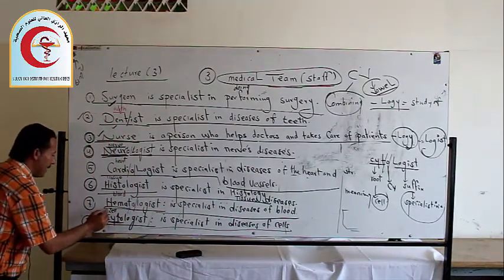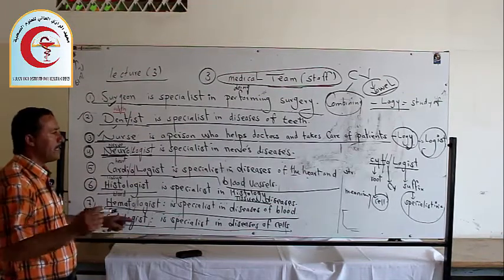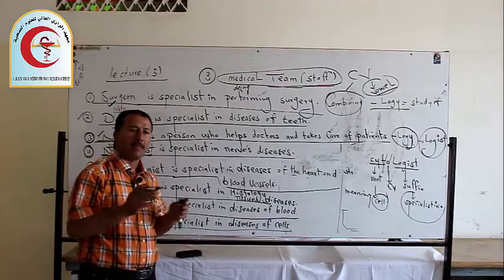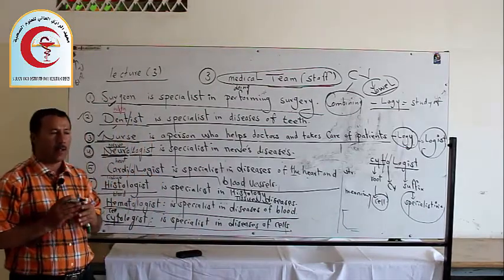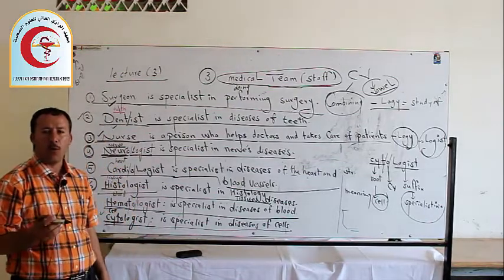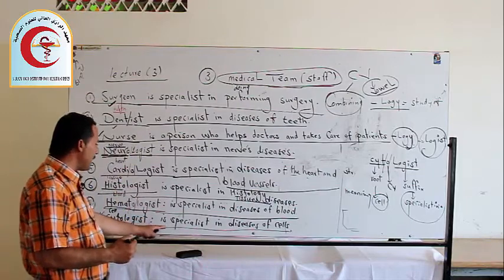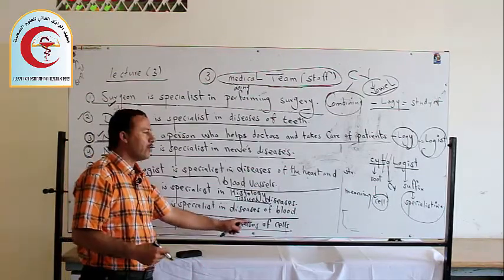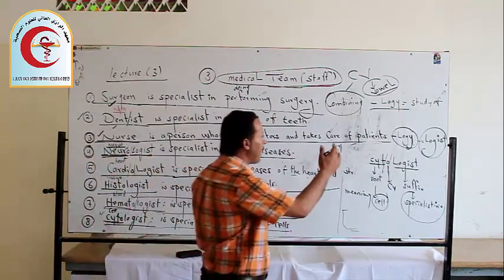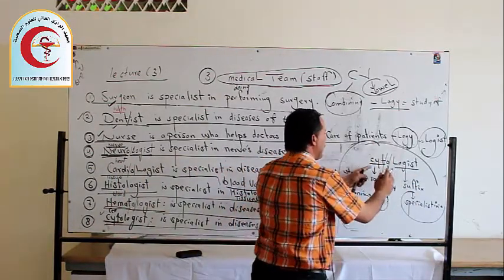Cyt here means cell. This is English, and cyt is Latin. Cyt sometimes can be a suffix, and sometimes a root followed by o, which we call the combining form. Here, a cytologist is a specialist in disease of cells, and we give you some analysis of how to analyze words like histologist.